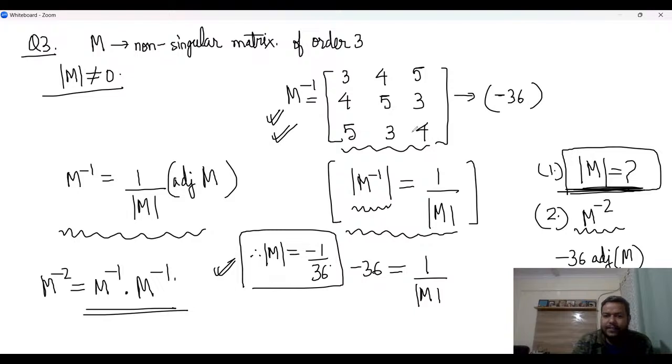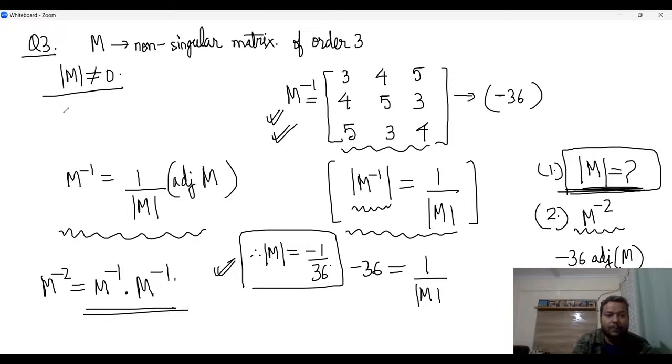That will give you the M power minus 2 matrix, and you will realize that option C is correct. That is the product of M inverse with itself. So option C will also come very easily for you. First of all, option B and option C should be obvious to anyone who has done a little bit of matrices. Now let's think about how to find adjoint of M.